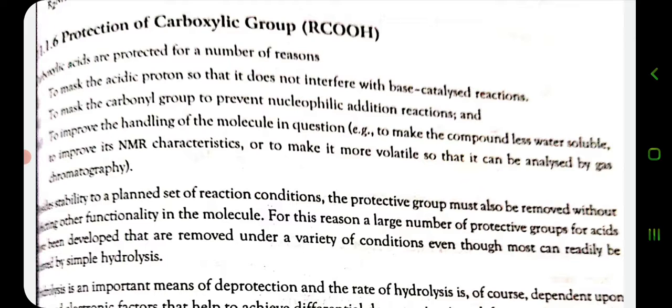Carboxylic groups means RCOOH, in which the carboxylic group is present.